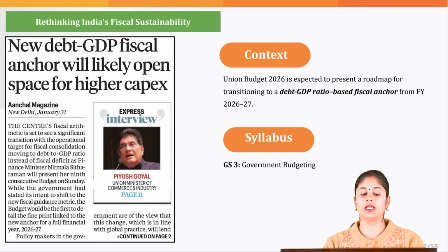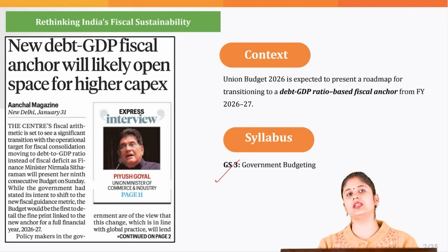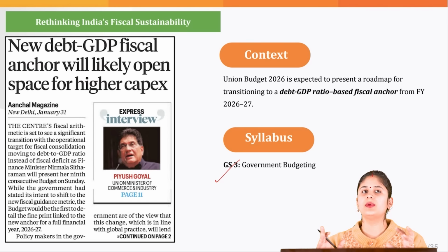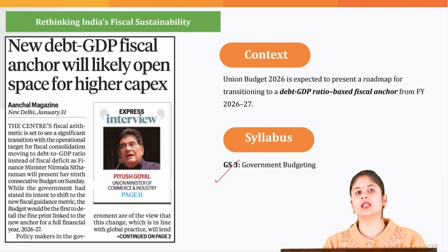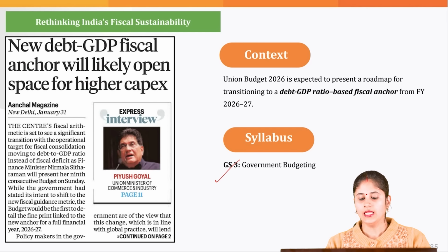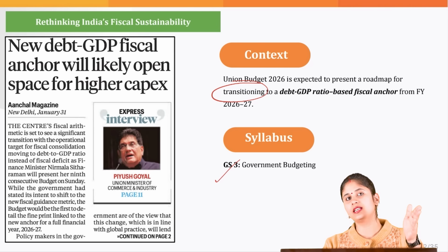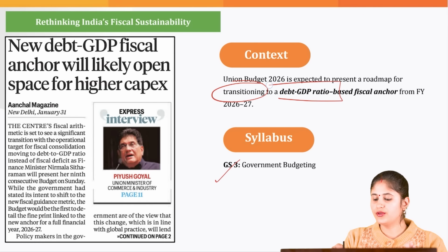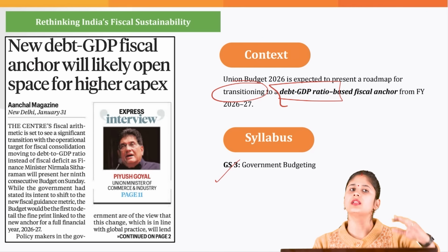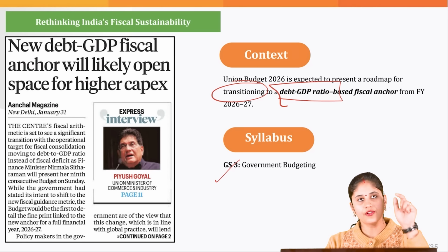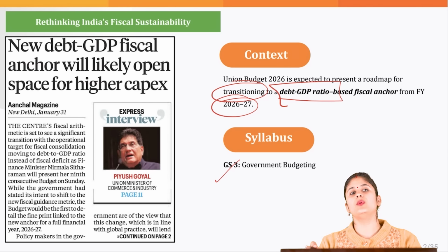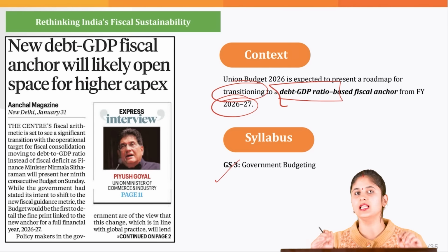So stay tuned. Now, beginning with the first topic, which is dealing with India's fiscal sustainability. This particular topic you can directly associate with GS paper 3, government budgeting. Now, why are we discussing this particular issue today? Because in today's budget itself, the government would be giving us a proper roadmap of how we are going to make a transition from annual fiscal deficit as a fiscal anchor to debt to GDP ratio as a fiscal anchor. Previously the government has stated that from this financial year 26-27, we'll start using debt to GDP ratio as a fiscal anchor.